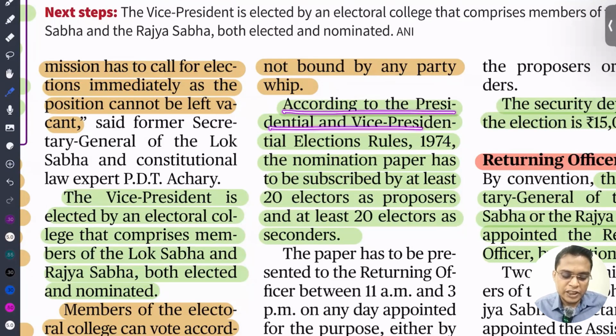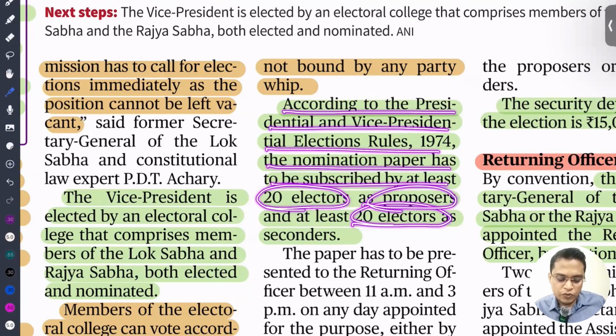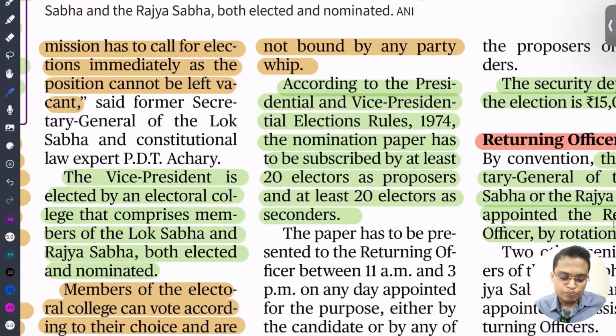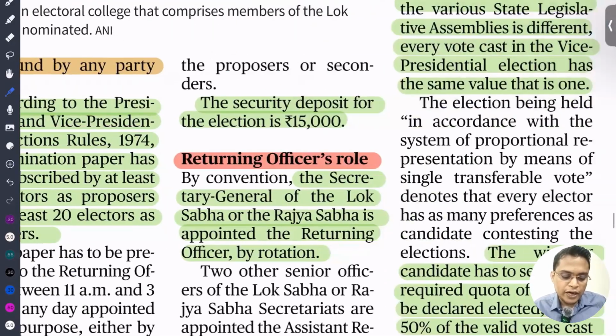According to the President and Vice President election rules, the nomination paper has to be subscribed by 20 electors as proposers and 20 electors as seconders. So that means you need the support of 20 electors as proposers, meaning your name should be proposed by them, and 20 electors also second that name. The security deposit you have to provide is 50,000 rupees.